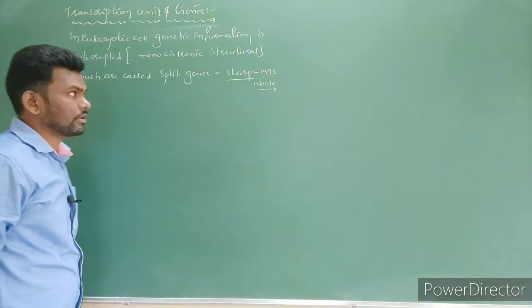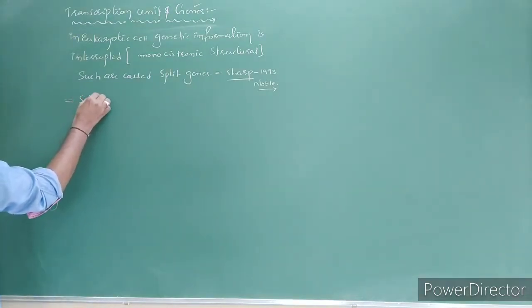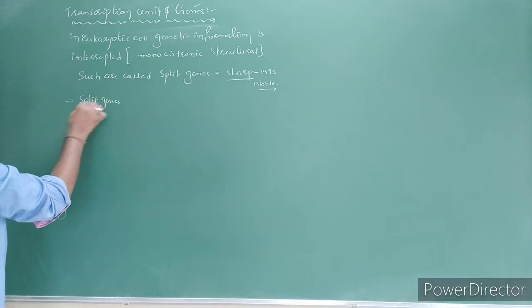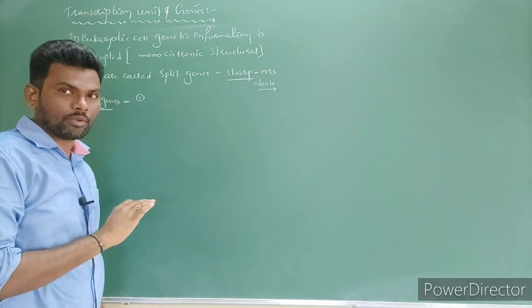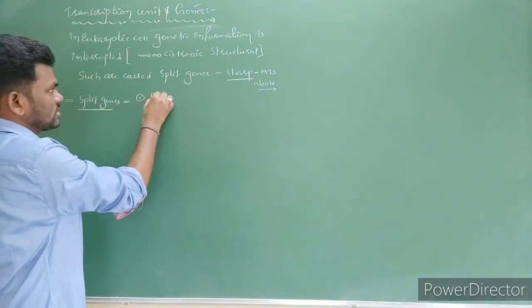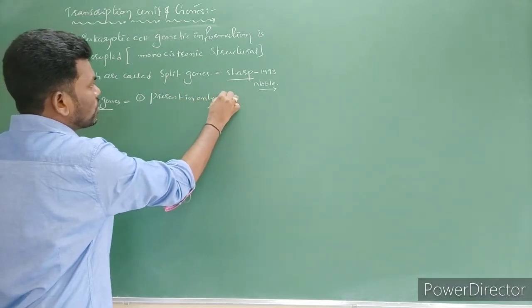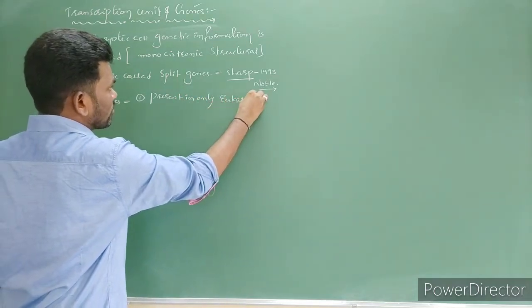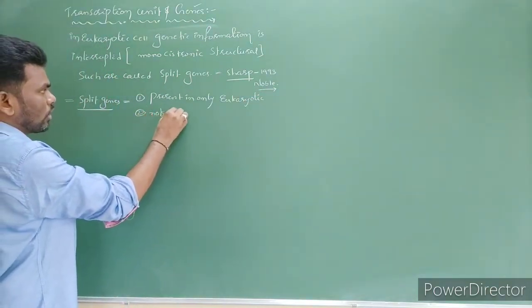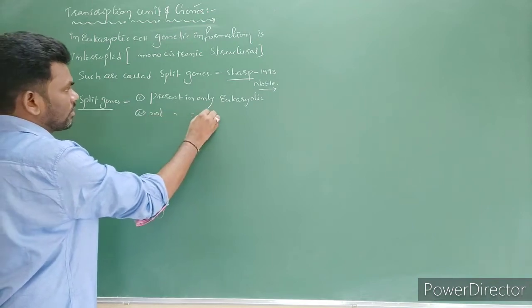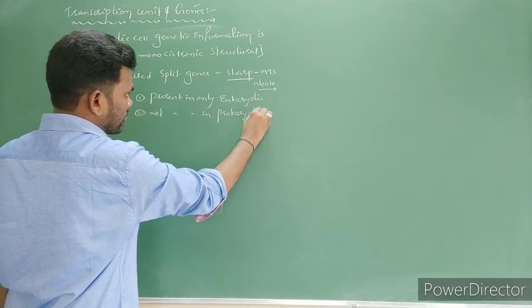Okay, very important. Next, what are split genes? Split genes are present only in eukaryotic cells and not present in prokaryotic cells, right?